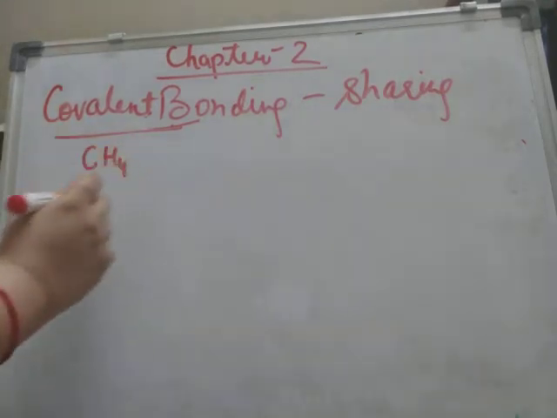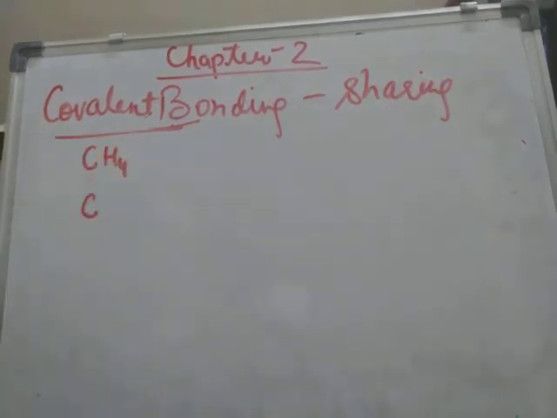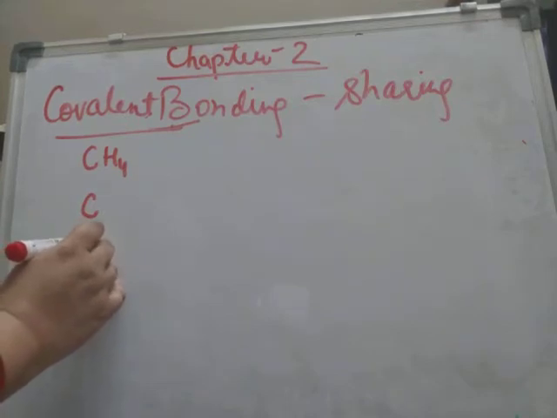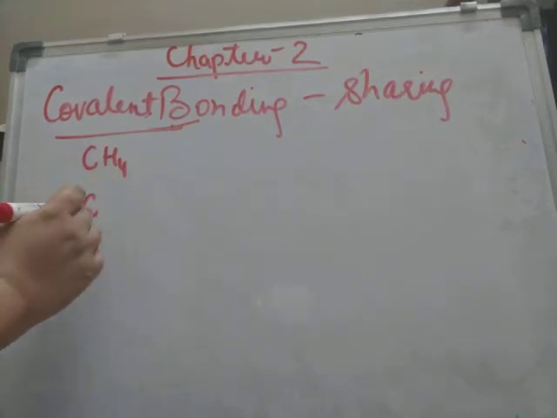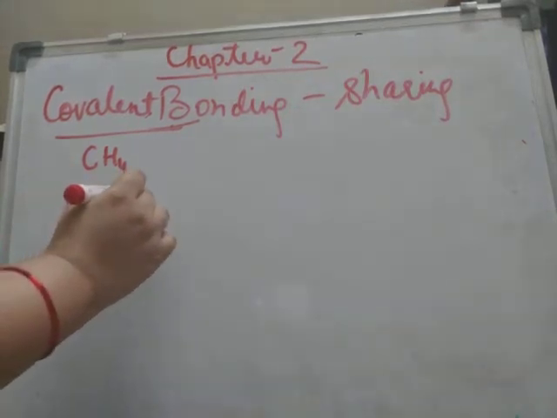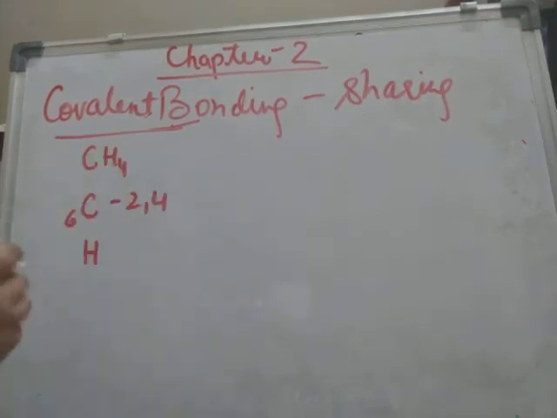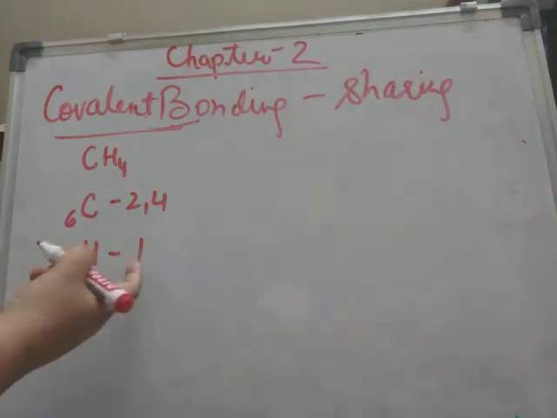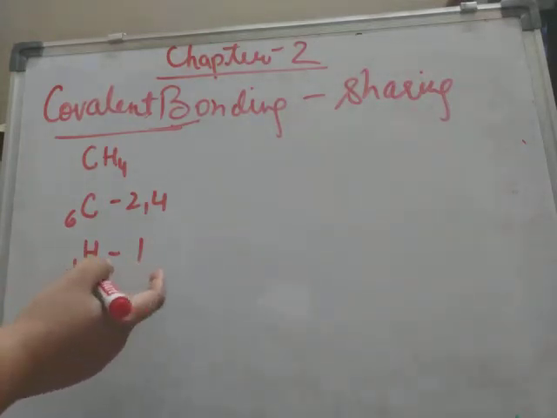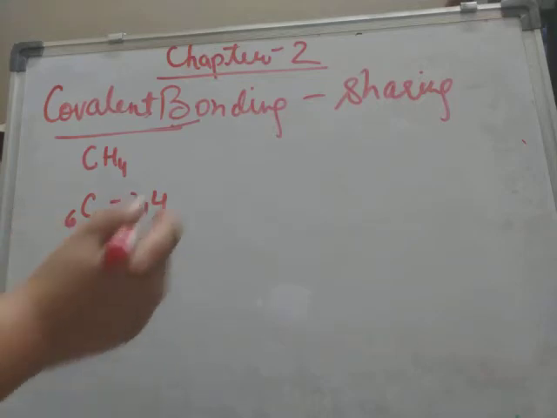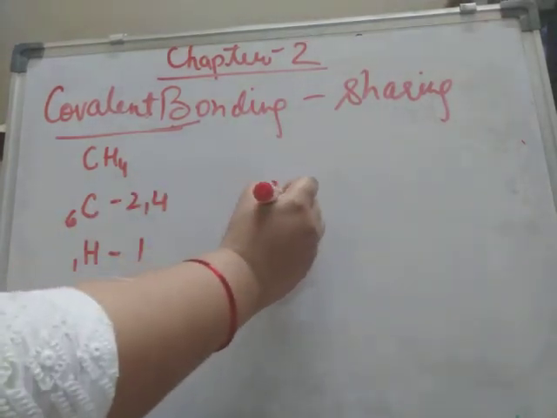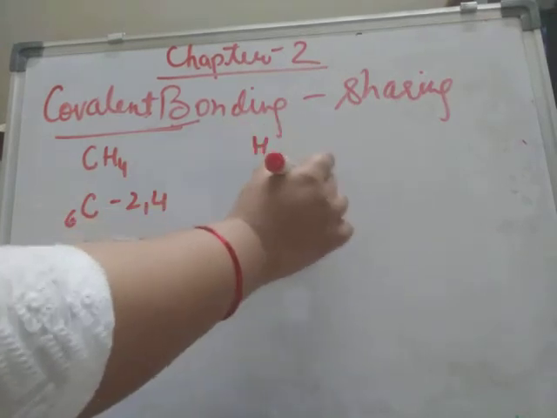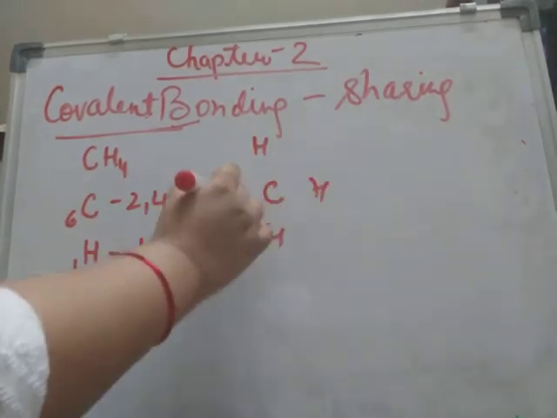Here 1 atom of carbon is there and 4 atoms of hydrogen are present. Carbon has atomic number 6, its electronic configuration will be 2, 4. Hydrogen has atomic number 1. It means only 1 electron is there. In case of hydrogen, its duplet will be completed, K shell having 2 electrons only. So 1 carbon is there and 4 hydrogens are present over here.